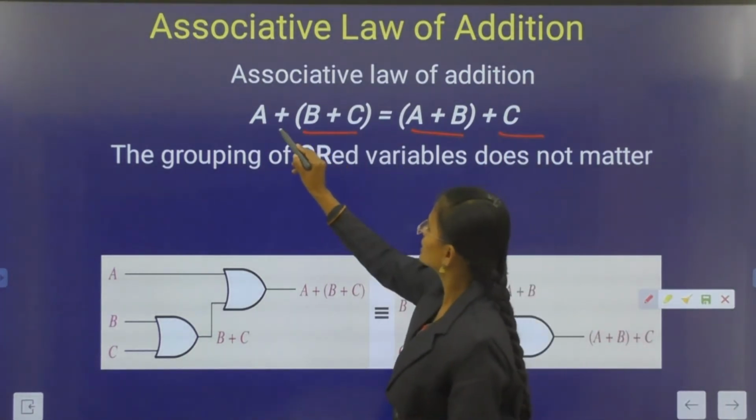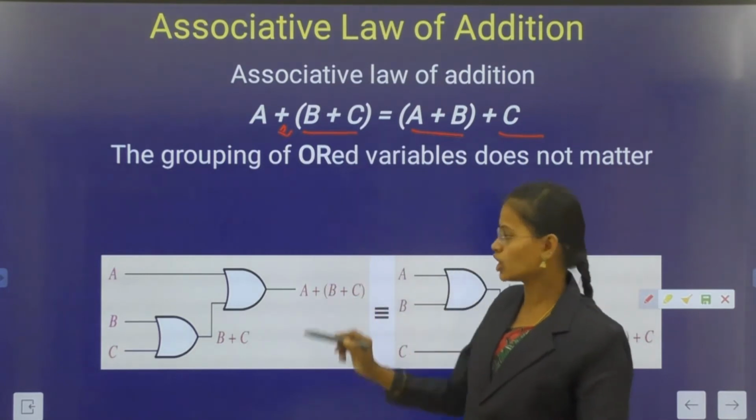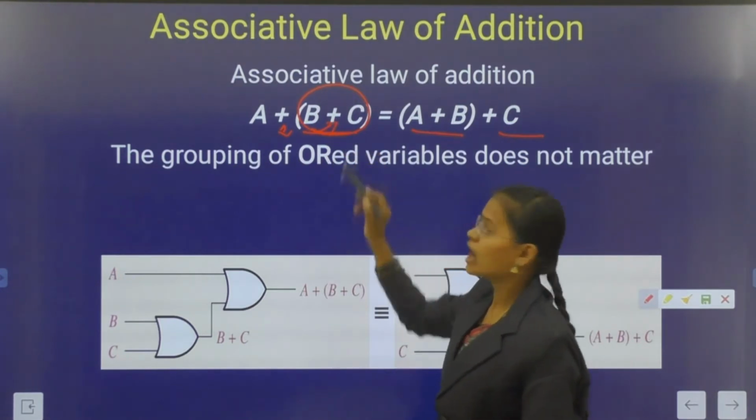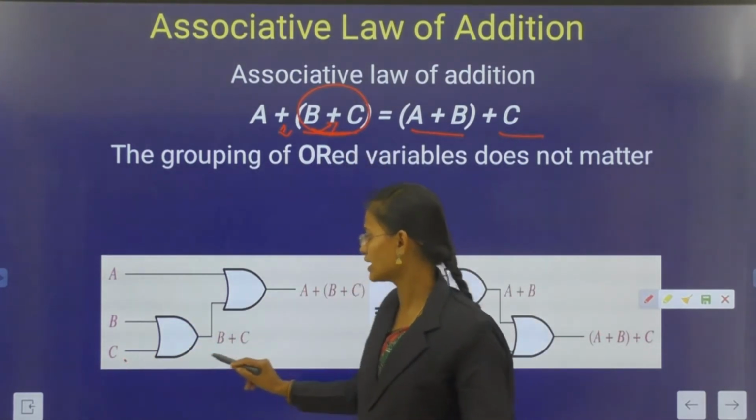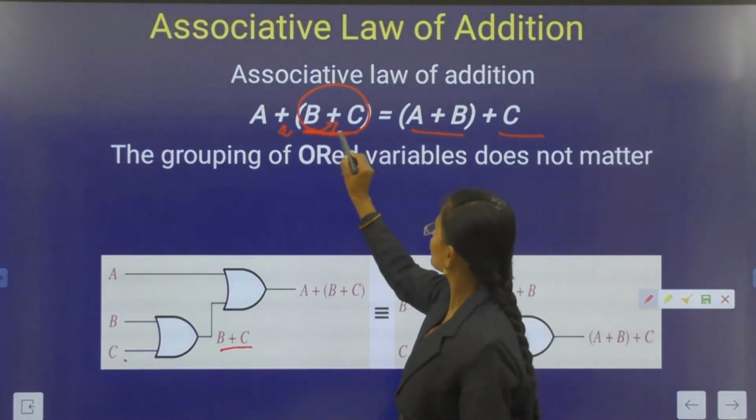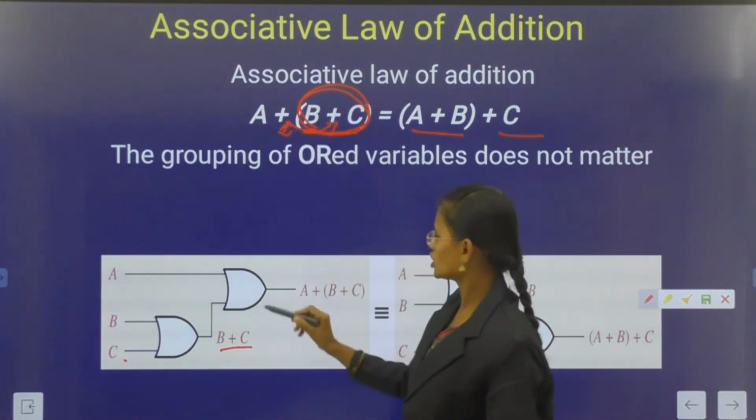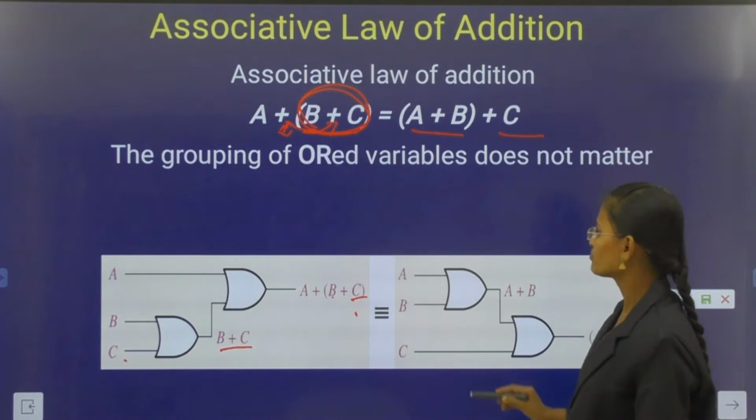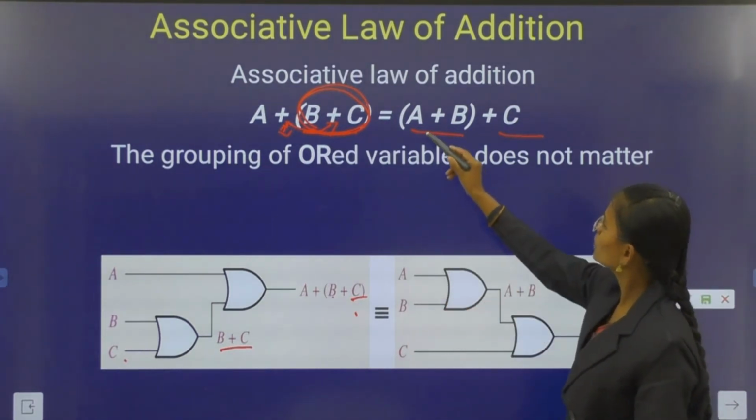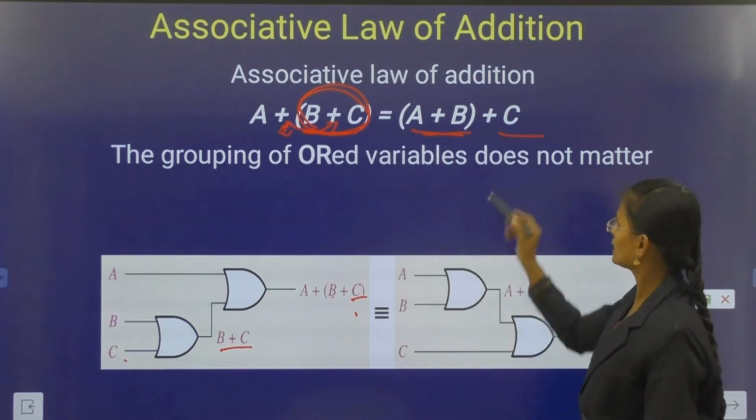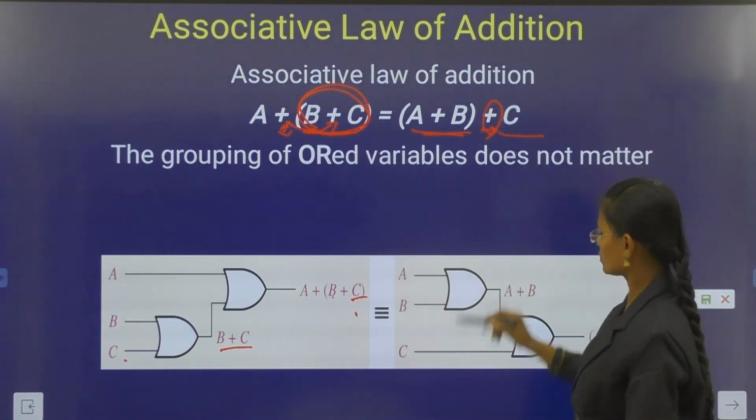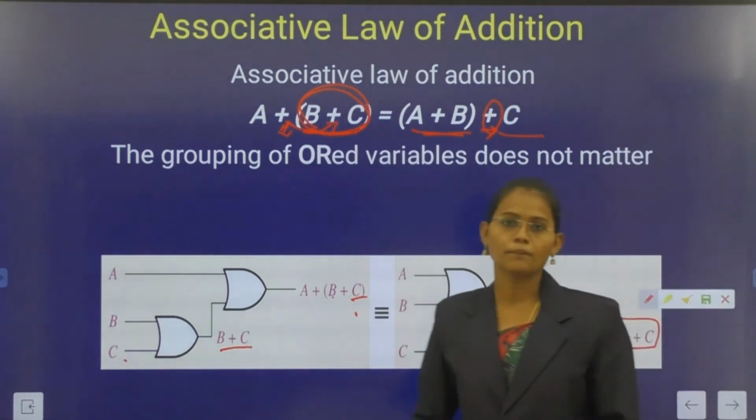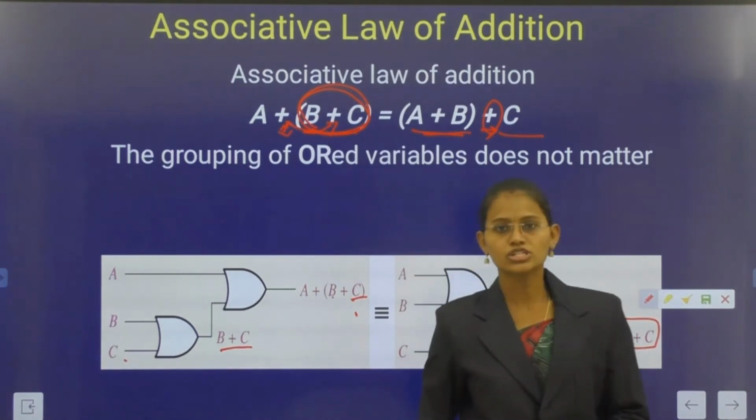Here we observe this is OR. Plus indicates the OR logic, that is A, and here B plus C is connected to the OR logic, that is B plus C are the inputs and output is B plus C. Here the function is connected to the OR logic, that is A plus (B plus C). That implies A plus B is given to the OR logic. This is the OR logic, that is (A plus B) plus C. This is the associative law of addition.